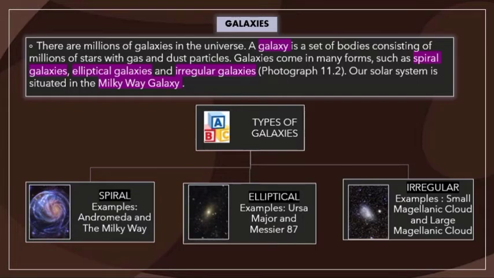Examples of spiral galaxies are Andromeda and the Milky Way. Examples of elliptical galaxies are Ursa Major and Messier 87. Examples of irregular galaxies are the Small Magellanic Cloud and the Large Magellanic Cloud.